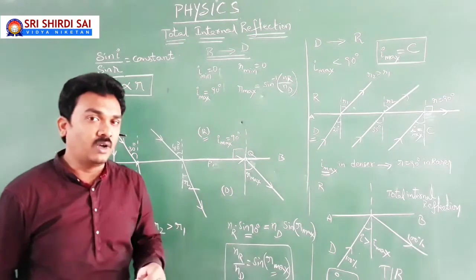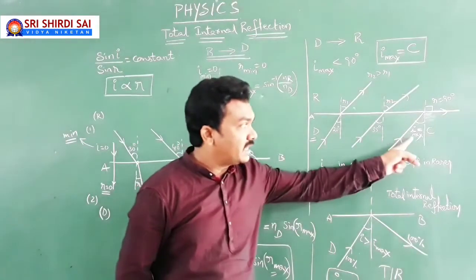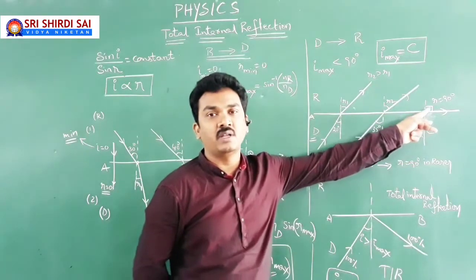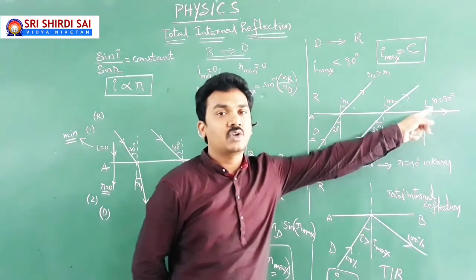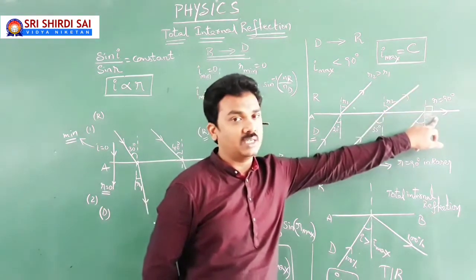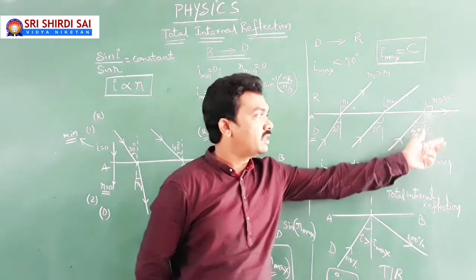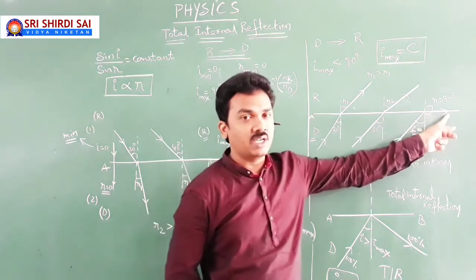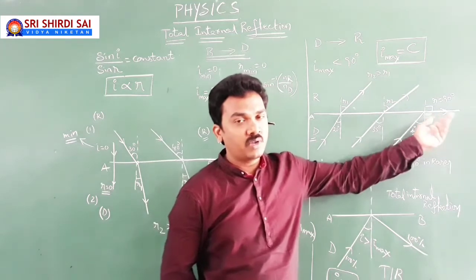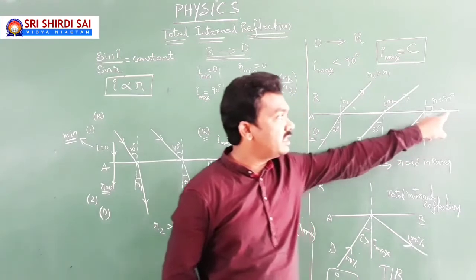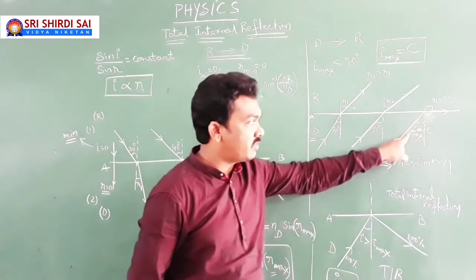So if the light falls in denser medium at critical angle of incidence, then angle of refraction in rarer medium will be 90 degrees, which is called grazing emergence. If you look at this clearly, for I equal to C, R equal to 90, which is grazing emergence. Now apply the principle of reversibility: grazing incidence, then emergence will be like this.